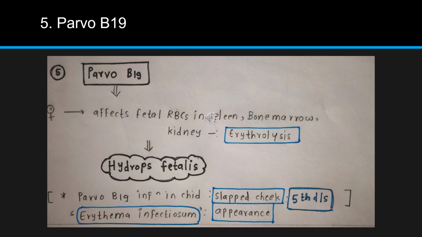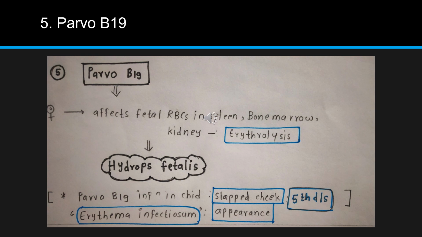So now the fifth infection, that is parvovirus B19. You have to remember two specific points. If parvovirus B19 affects a pregnant female, it is transmitted to the baby and it affects fetal RBCs in spleen, bone marrow, kidney, and it results in erythrolysis, and this eventually results in hydrops fetalis. It's a very important question, they have asked it multiple times.